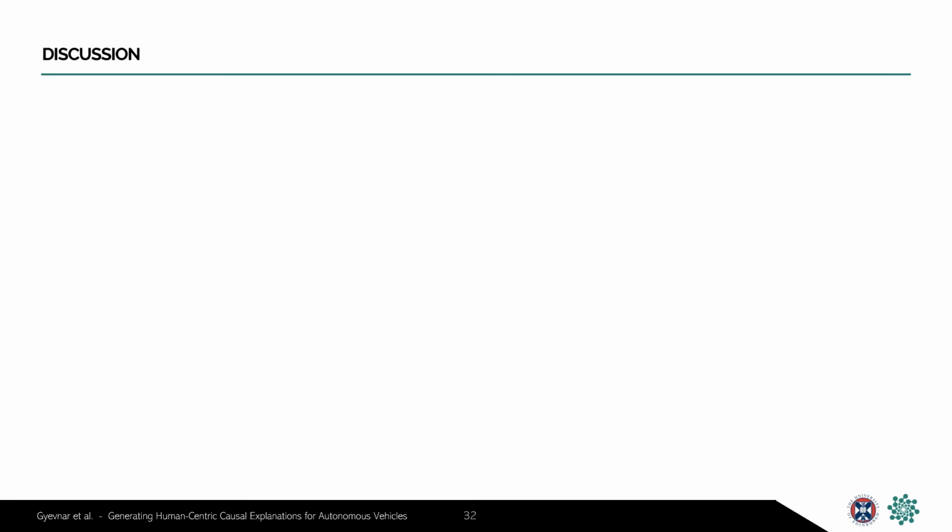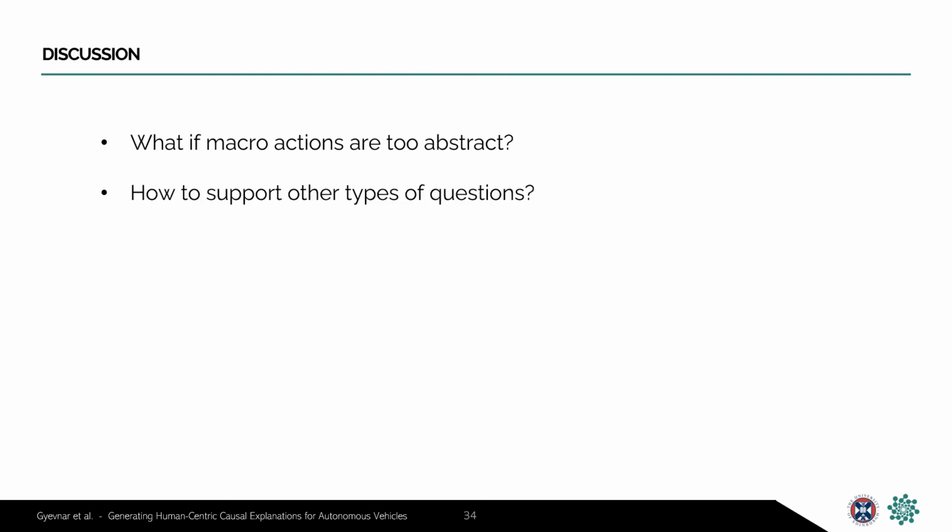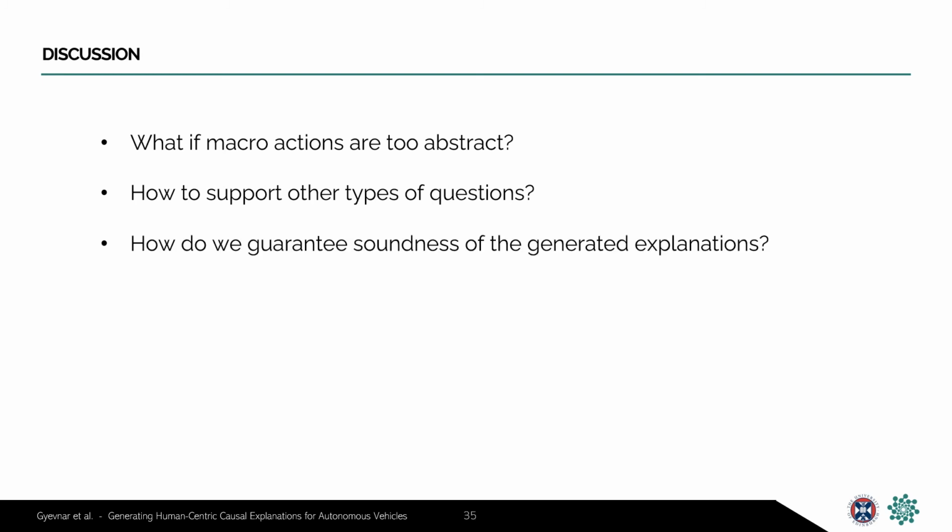There are of course limitations to our work that need to be addressed in future work. Currently, we can only give the causes behind the actions of the ego in terms of macro actions. However, a passenger may inquire about why, for example, the vehicle slowed down instead of maintaining its speed. Now, IGP2's high-level macro actions abstract these trajectory details, so we wouldn't be able to give satisfying explanations to such a query. At the moment, we only support contrastive questions for why questions, but it's a natural extension then to support other forms of questions too, such as what or how questions.